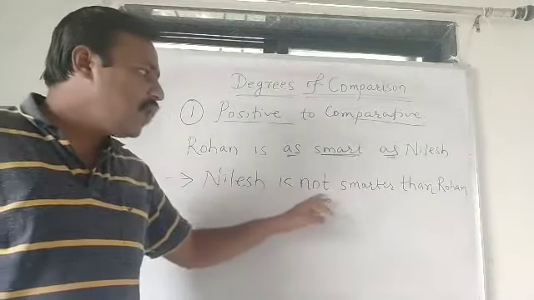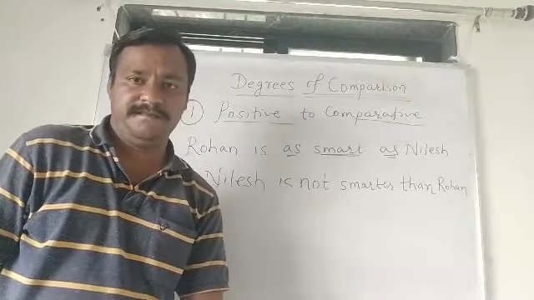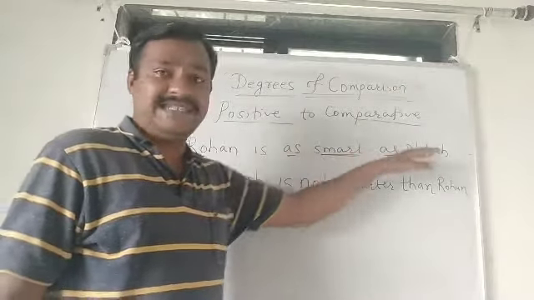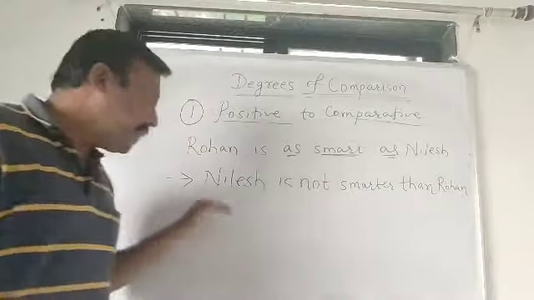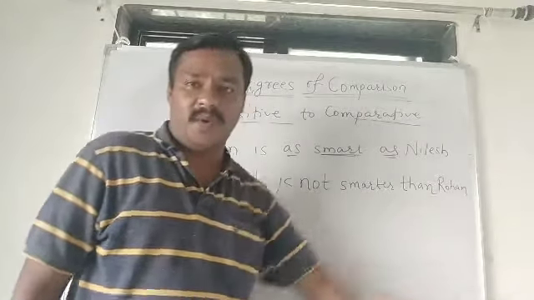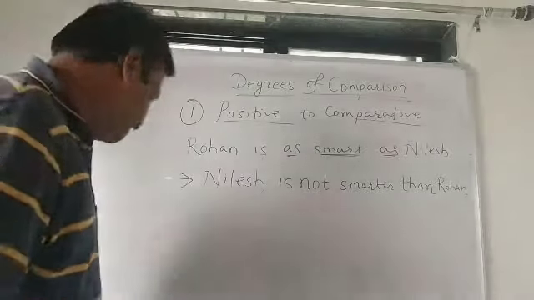Nilesh is not smarter than Rohan. Positive degree: Rohan is as smart as Nilesh, equal. Comparative degree: Nilesh is not smarter than Rohan. One more example we will study.